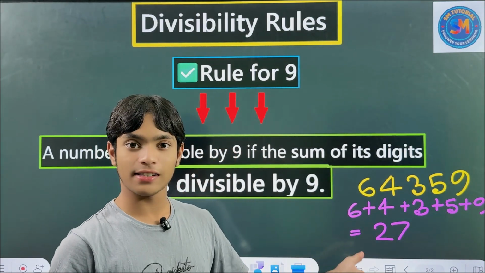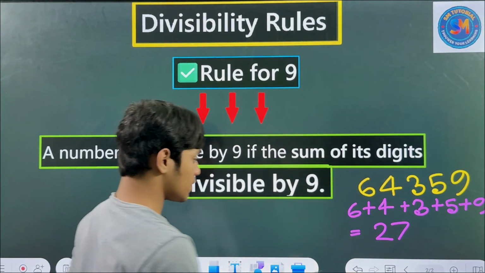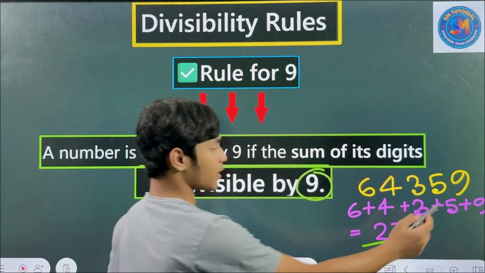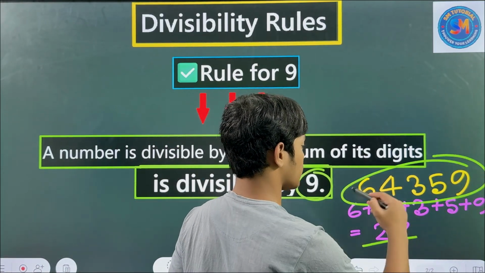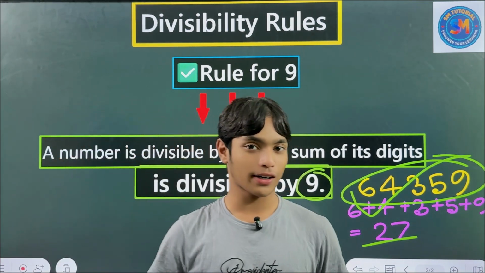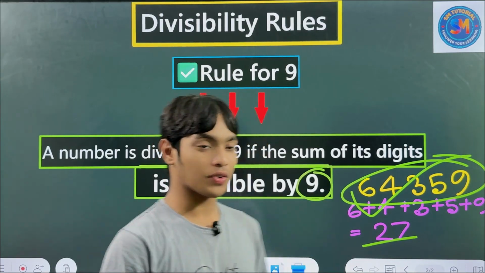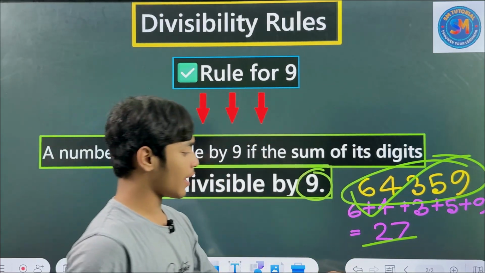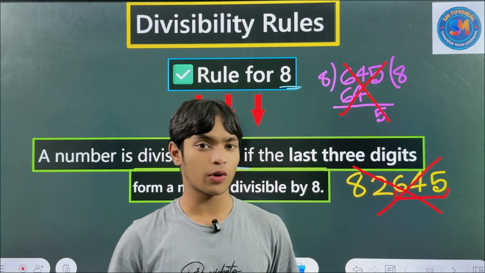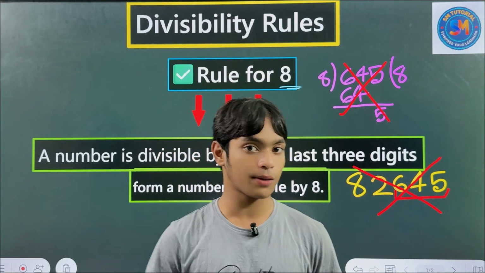So 27 is divisible by 9. This 27 is divisible by 9. So we can say the whole number is divisible by 9. So we can mark a tick here. So we finally found a random number which is divisible by 9. These were our rules. You can say this is the rule for 9, and this is the rule for 8. I think you have to remember these rules to solve this type of divisibility problem.